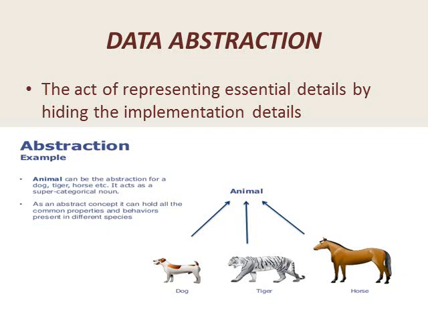Now let us understand data abstraction. This is the first principle of an object-oriented programming language. Now what is data abstraction? The act of representing essential details by hiding the implementation details from the outside world means that what is needful, we are giving only that particular result to the outside world, and how the work is being done